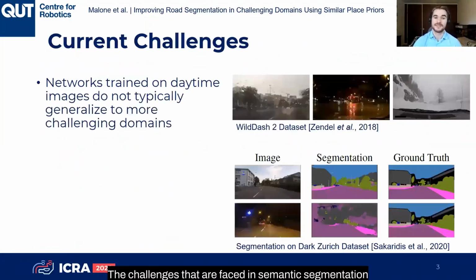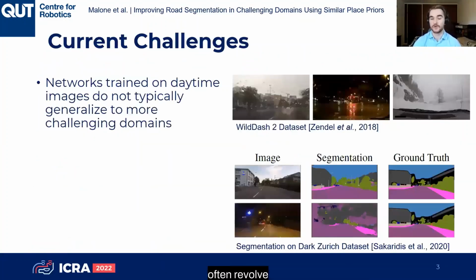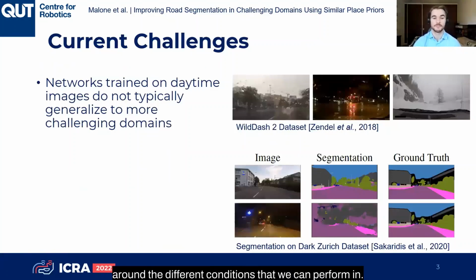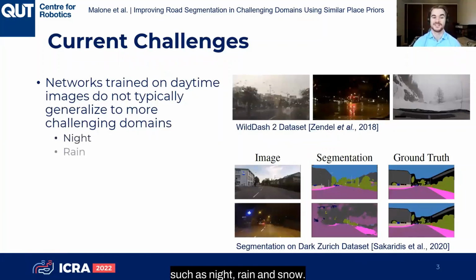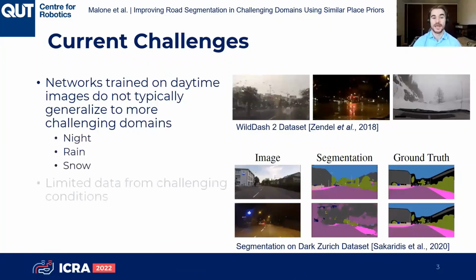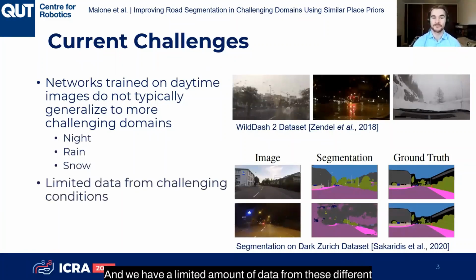The challenges that are faced in semantic segmentation often revolve around the different conditions that we can perform in. So we can perform well in daytime images, but the networks that we train on these images typically don't generalize to more challenging domains, such as night, rain, and snow. And we have a limited amount of data from these different conditions, so it makes it harder to train for.